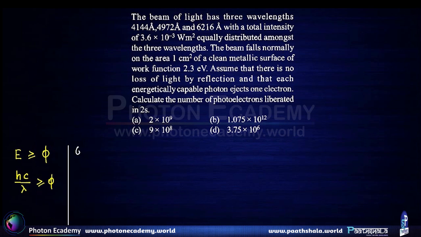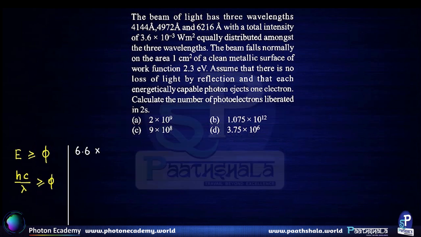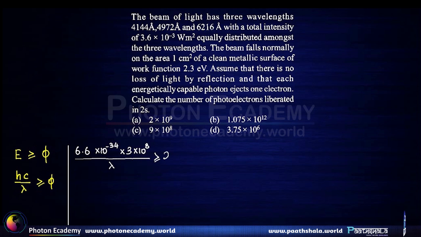So we have 6.6 × 10^-34, which is Planck's constant, times 3 × 10^8, which is the speed of light, divided by lambda, must be greater than or equal to 2.3 electron volts, or 2.3 times the standard electronic charge, which is 1.6 × 10^-19.